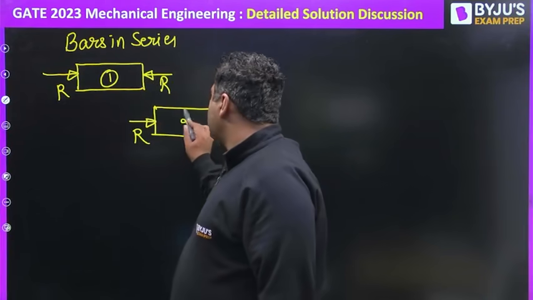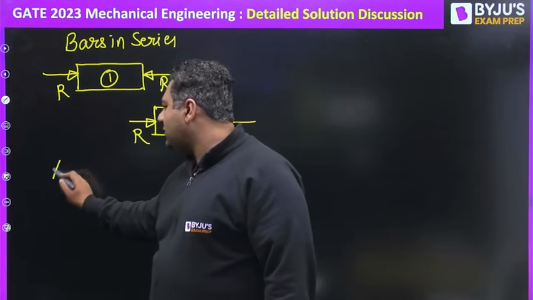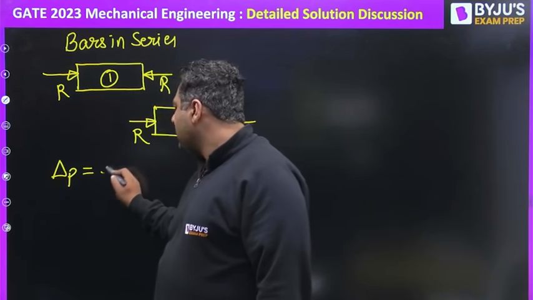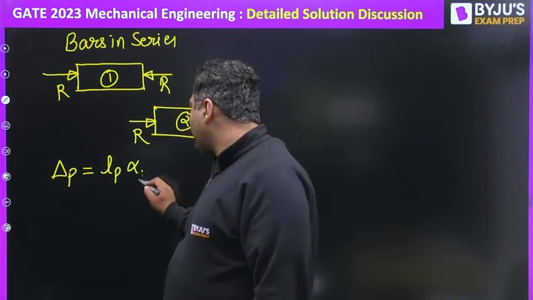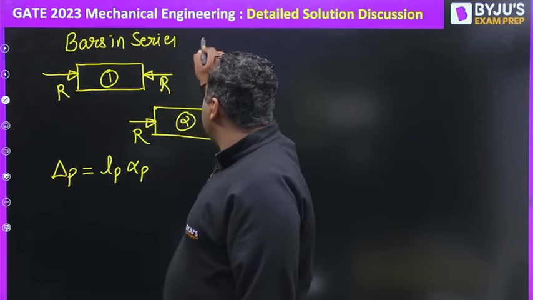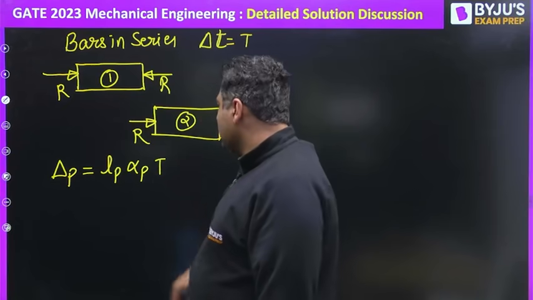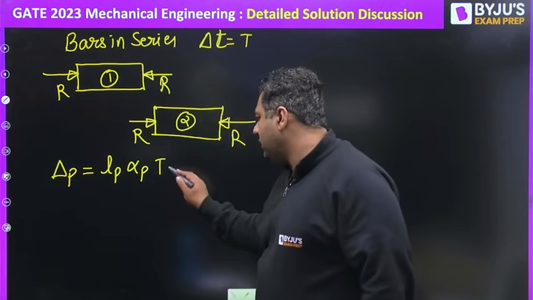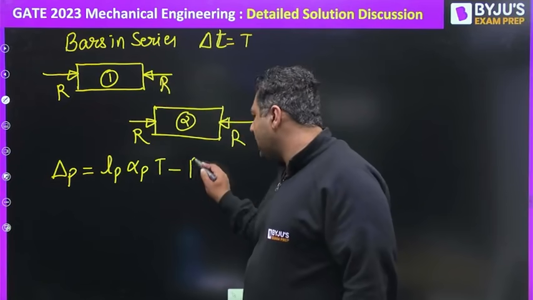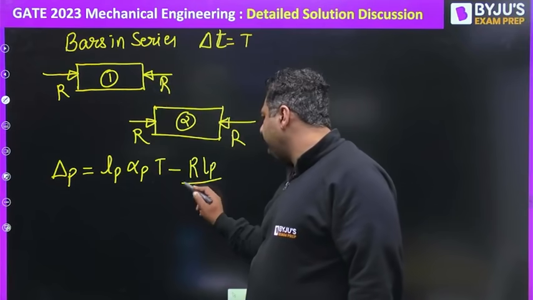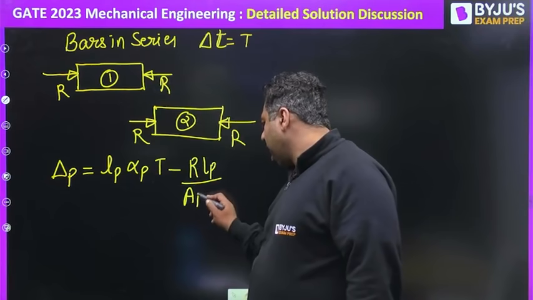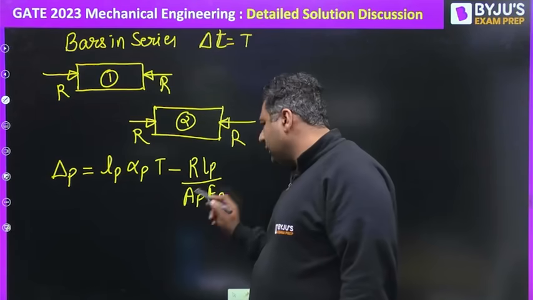If we have this case, my dear, for the first bar, you will write delta of P as L_P alpha_P delta T. We are calling delta T as T. This is the thermal expansion happening. Then this is compressive, so minus R L_P by A_P E_P. The area is the same.